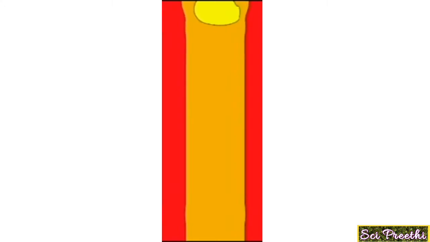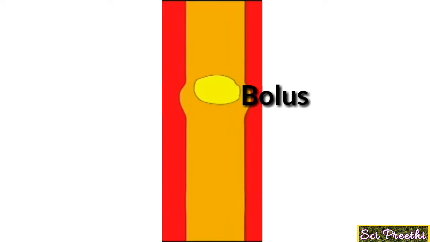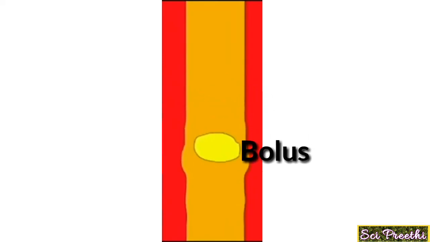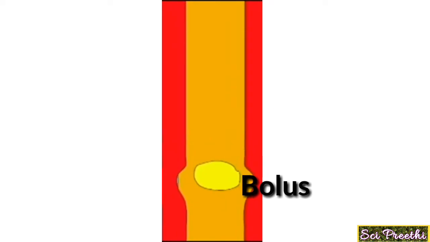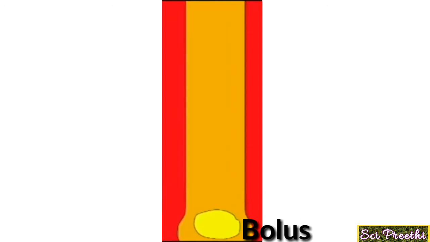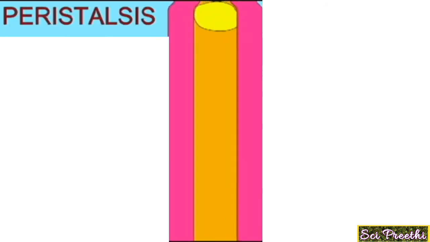Imagine this tube is the esophagus, that is the food pipe. When the bolus enters from the mouth, the muscles in the walls of the esophagus contract and relax during swallowing. This is an antagonistic action, antagonistic means acting in opposite directions. The action of these muscles produces wave-like contraction called peristalsis. So this peristaltic movement pushes down the food quickly to the stomach.